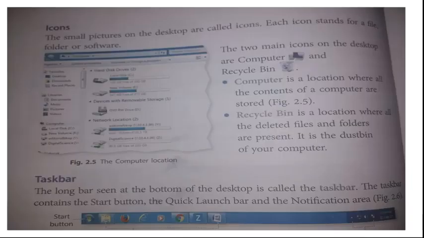Next is the taskbar. As I told you previously, the long bar seen at the bottom of the desktop is called the taskbar. The taskbar contains the start button, the quick launch bar and the notification area. This is the start button, this complete bar is the taskbar, and this is the notification area. Whatever the notifications, everything can be seen here. And these are all quick launch.